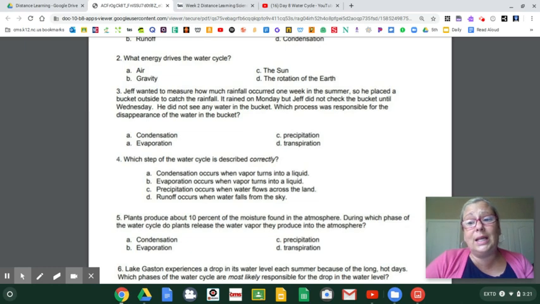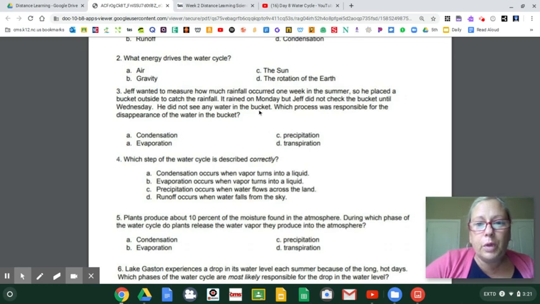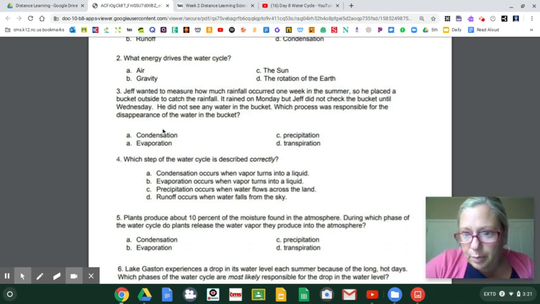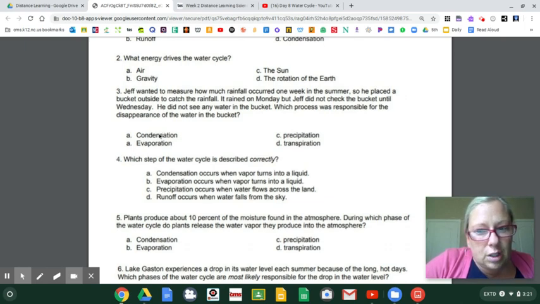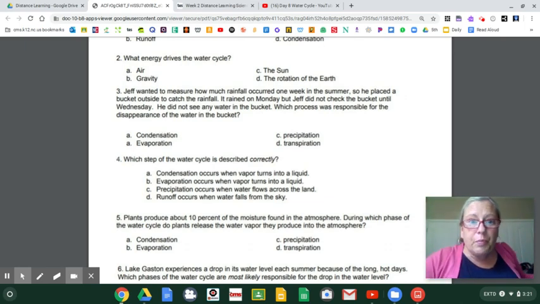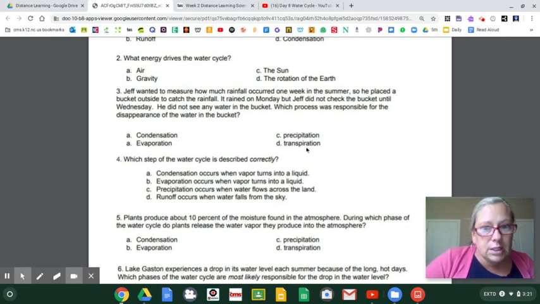If it's a mystery to him, because everyone in my classes knows that the water disappeared, which process was responsible for the disappearance of the mysterious water? Is it condensation that made the water disappear? Is it evaporation? Is it precipitation or transpiration? I know you know this. It's not a mystery to you.